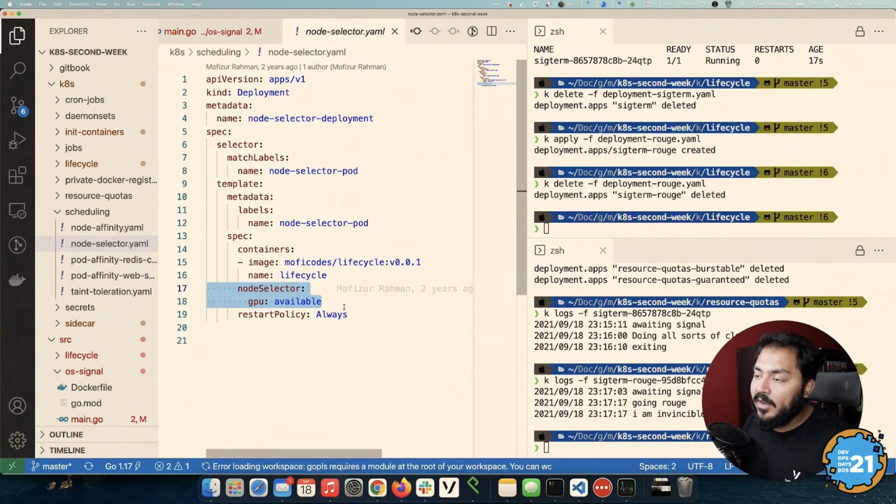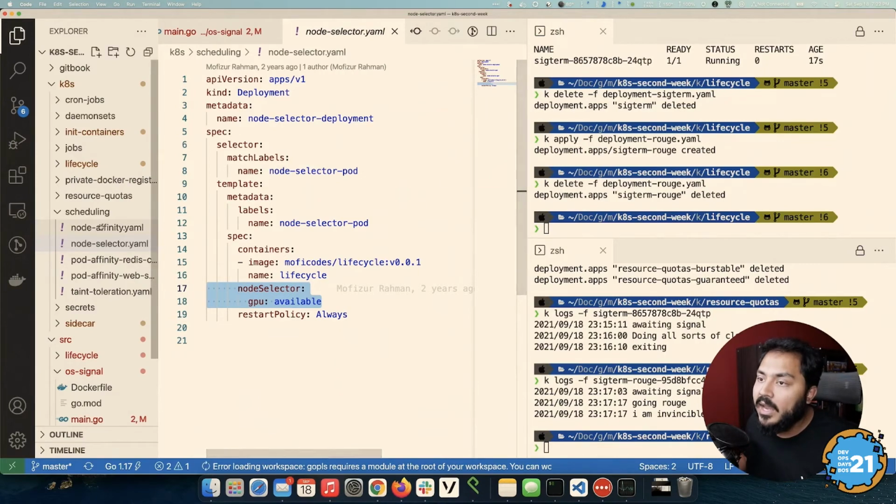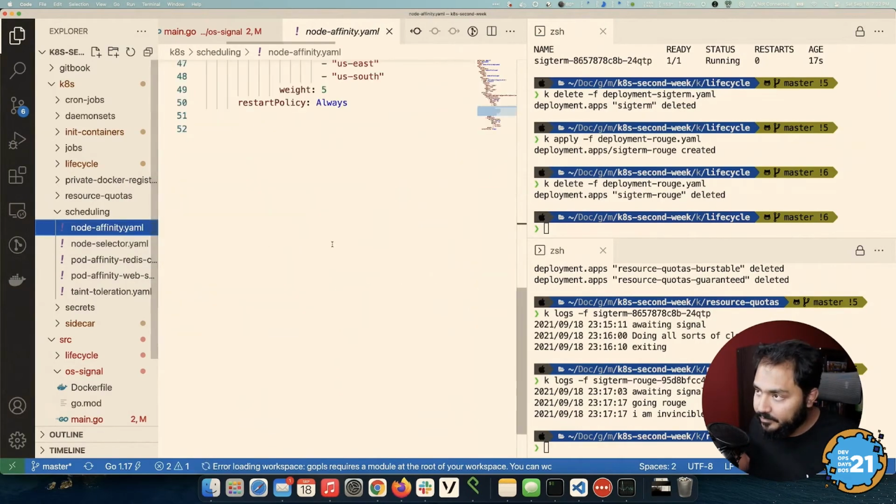Does the node have the available label GPU? Yes, deploy it there. If it doesn't, no, don't deploy it there. If you want a little bit more fuzzy control, what I mean by that is if you want a little bit more control where you would like to be in a certain situation, but you are okay not being there, or you would like to check for it at the beginning before you deploy, but once it's deployed, it doesn't really matter all that much. In those cases, you want to look at affinities.